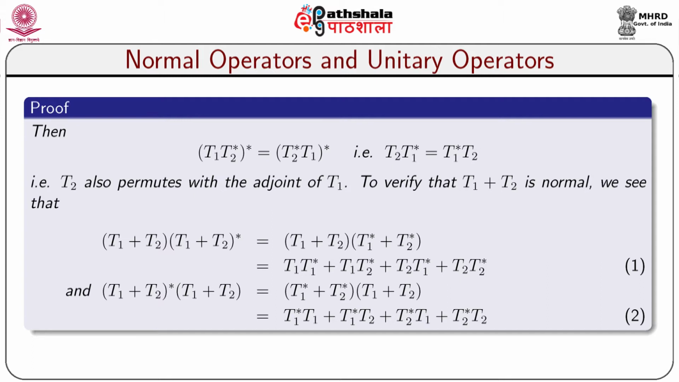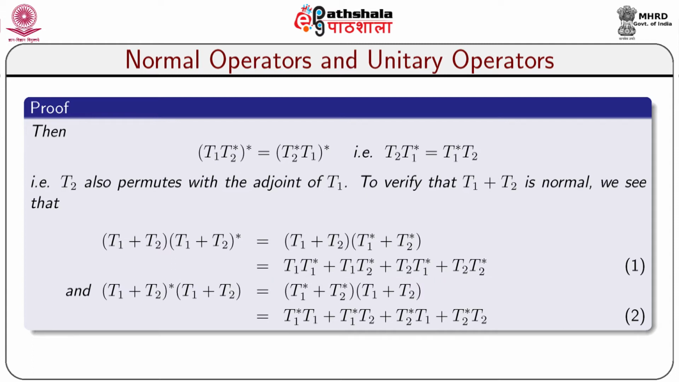To verify that T1 plus T2 is normal, we note that T1 plus T2 into T1 plus T2 star equals T1 plus T2 into T1 star plus T2 star, because T1 plus T2 star equals T1 star plus T2 star. So, T1 plus T2 into T1 star plus T2 star equals T1 T1 star plus T1 T2 star plus T2 T1 star plus T2 T2 star. This is equation number 1.